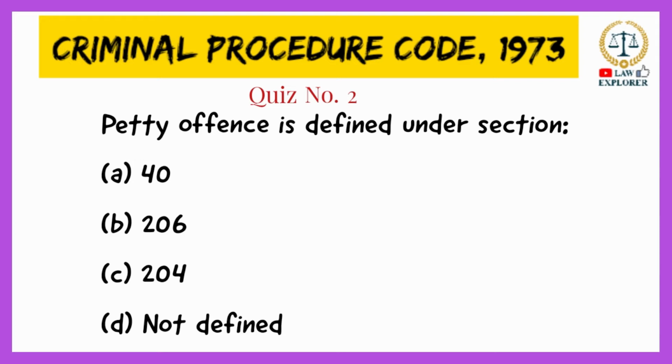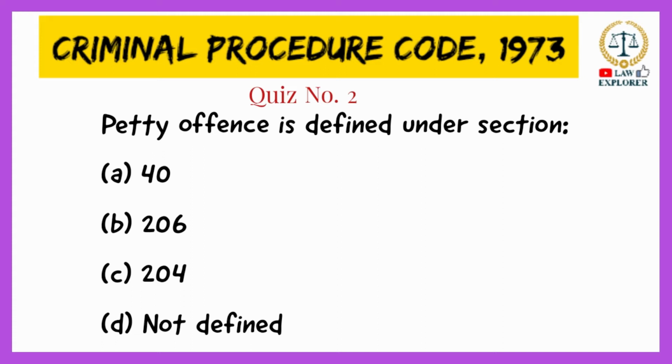The first question is: petty offense is defined under which section? Option A, section 40; option B, section 206; option C, section 204; and option D, not defined. The right answer is option B, section 206.